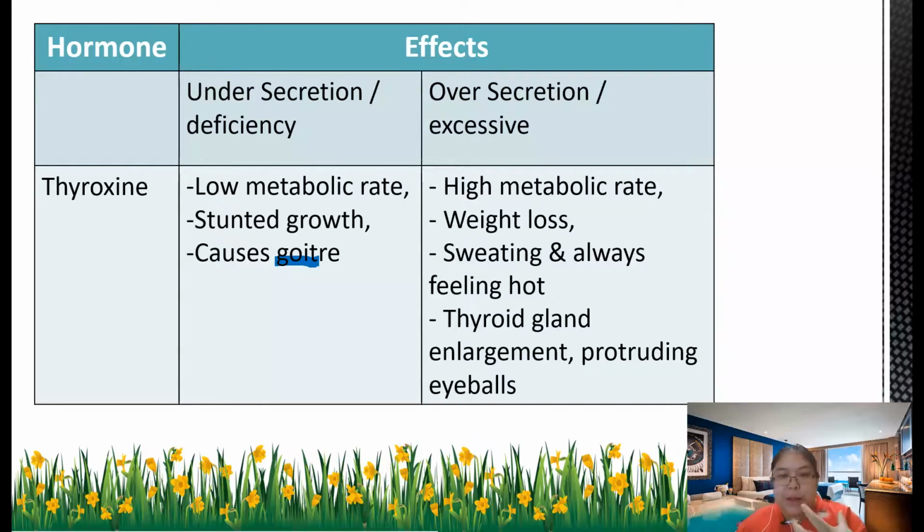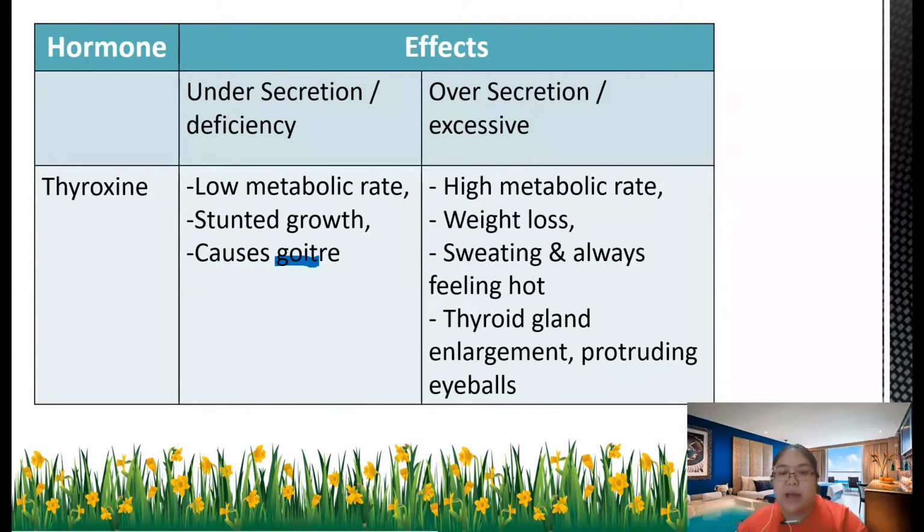Swollen, becoming bigger. If you have over, that means the thyroid is over, what happens? Your metabolism becomes a high rate. Maybe you sweat more than other people. Another one, you will lose weight because you are too active. The weight is lost, you sweat, and you always feel hot. The body feels very hot, and there is also thyroid gland enlargement.